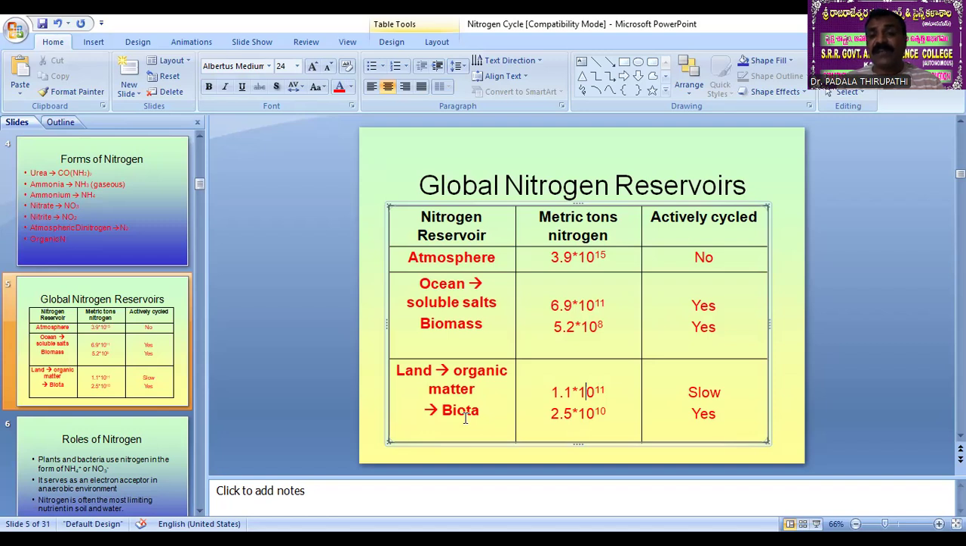But see here, my dear friends, the land organic matter is actively cycled in a very slow manner, but very rapidly it is converted from one form to another form in the biota. That means the oceanic biota, the oceanic biomass and also the land biota are held responsible for the rapid change of nitrogen from one form to another form. I hope you follow my class, my dear friends.